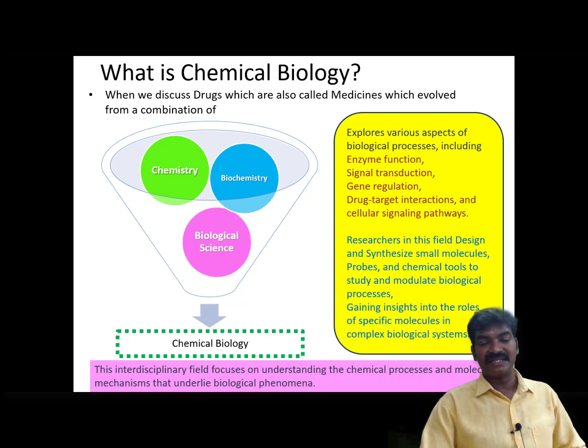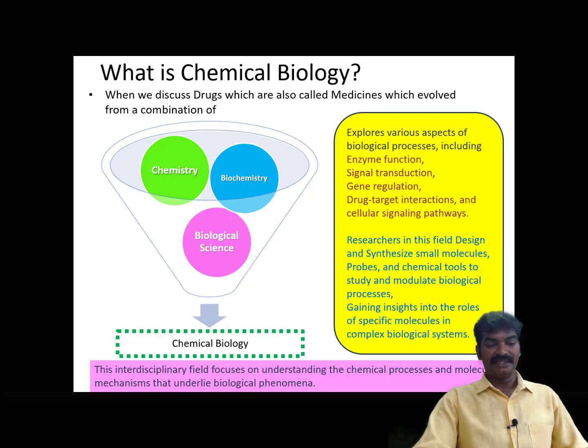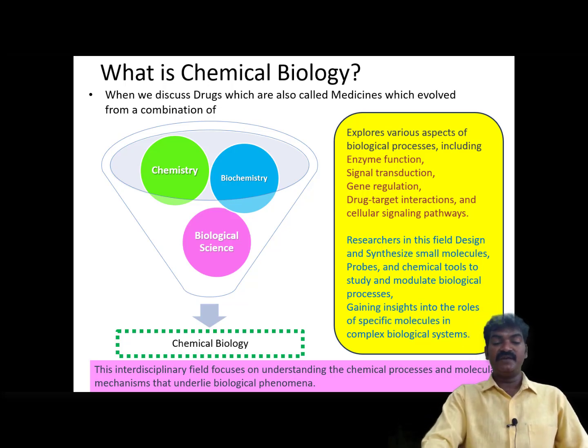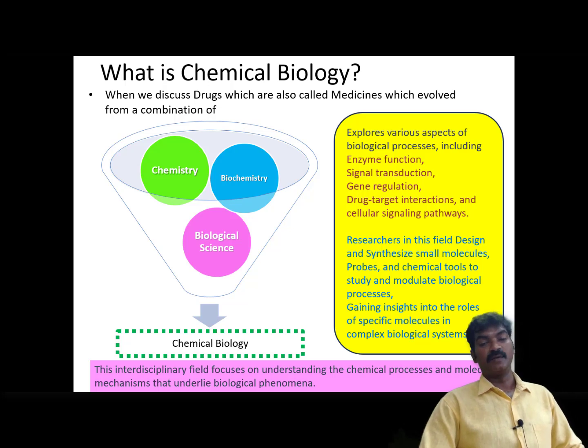It explores various aspects of biological processes including enzyme function, signal transduction, gene regulation, drug target interactions and cellular signaling pathways. Researchers in this field design and synthesize small molecules, probes and chemical tools to study and modulate biological processes, gaining insight into the roles of specific molecules in a complex biological system. So our body is very complex, so how are these drugs going to react? This interdisciplinary field focuses on understanding the chemical processes and molecular mechanisms that underlie biological phenomena.